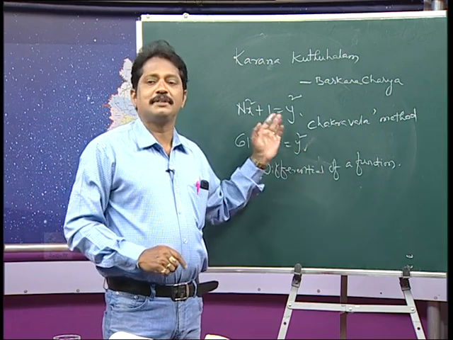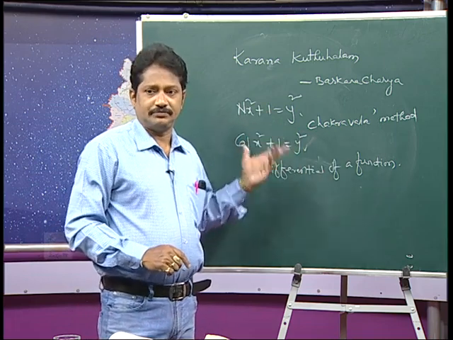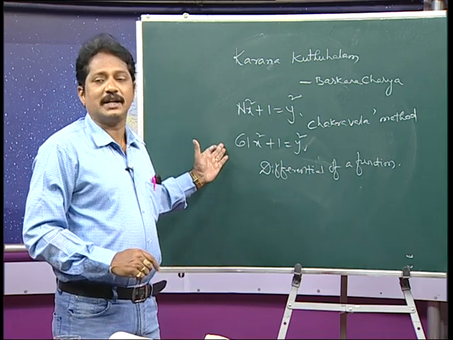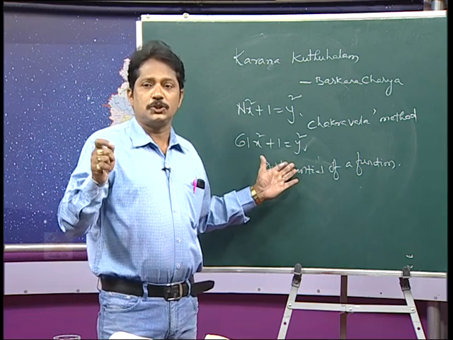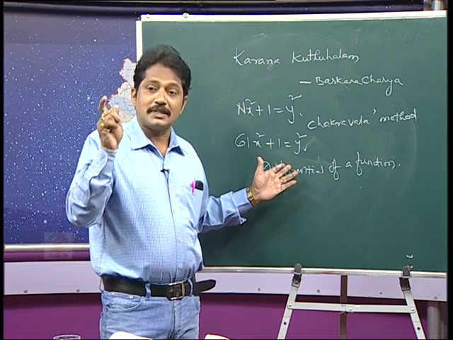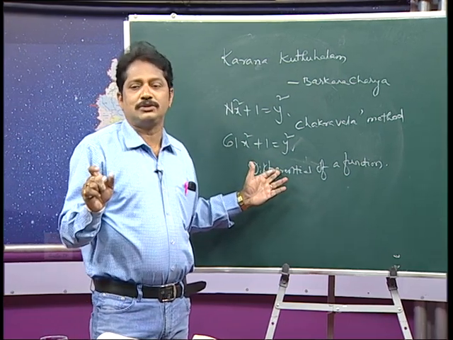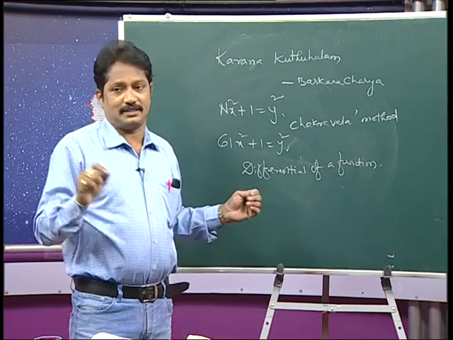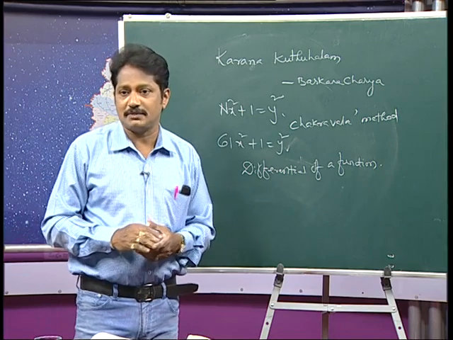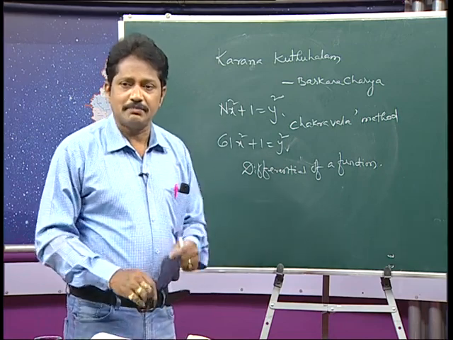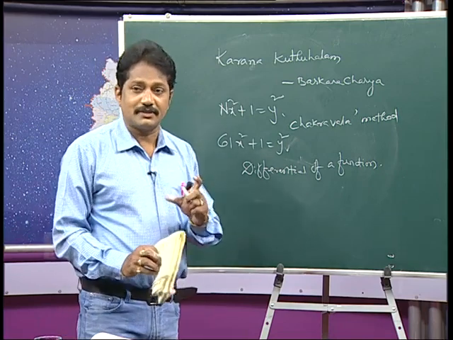It is a very familiar equation, and he has given one equation called 61x square plus 1 equal to y square. The solution, the smallest value, has up to 9 decimals, okay, and he used the differential of a function. That is the most important. So, I will give a simple question to you. See the importance of fractions.